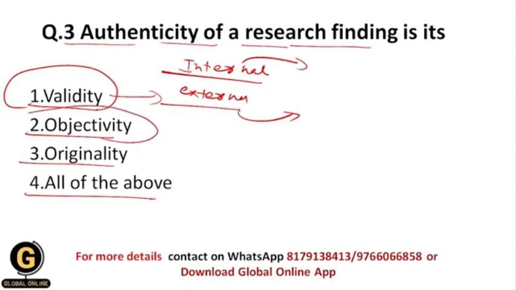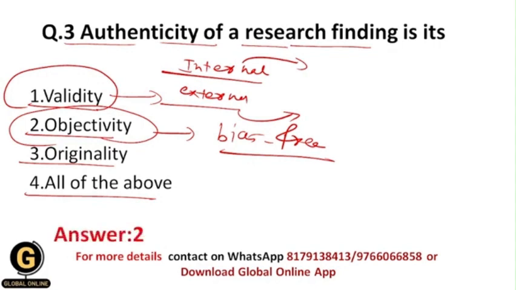Now next is objectivity. Objectivity means bias free. Whatever you are doing, you are doing fairly, and you have a proper objective behind it. This is the authenticity of a research finding. Whenever you have objectivity in your research process, then ultimately you will include validity into it. That's why validity is a concept which is under the concept of objectivity, and that's why the authenticity of a research finding is its objectivity, and the correct answer to this question is 2.